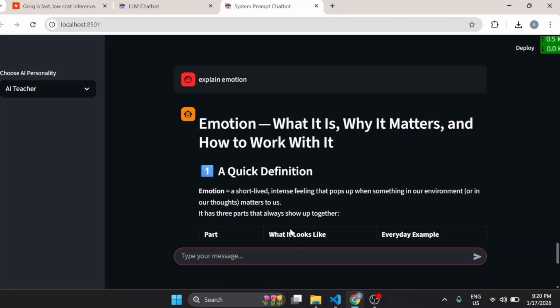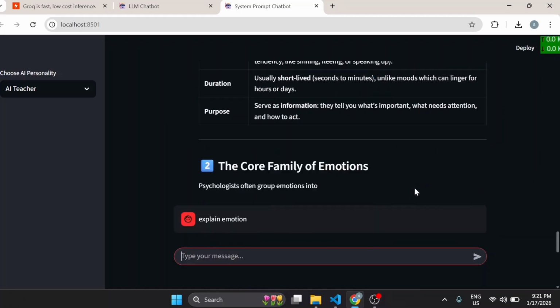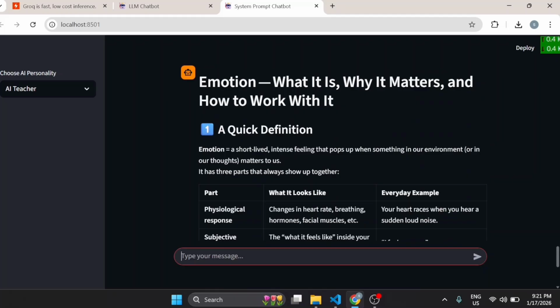Yeah, it also gave an answer because it is a general teacher, not a core subject teacher like the Python tutor. Like the Python tutor refused to give an answer, but the AI teacher is answering because it is a general teacher. Okay, but if you see both responses of the motivational speaker and the AI teacher, there is a huge difference. And this is why we use a system prompt.